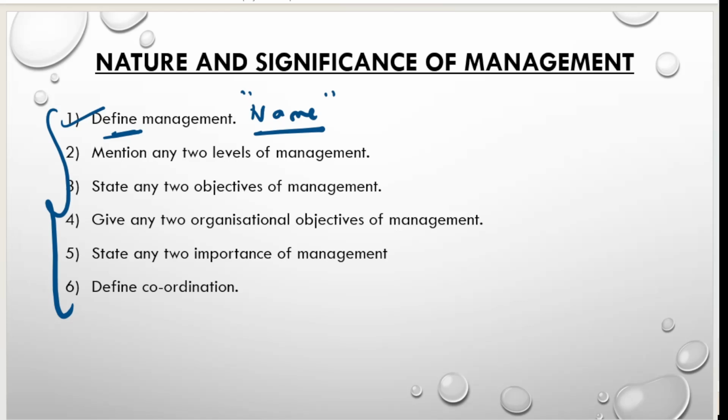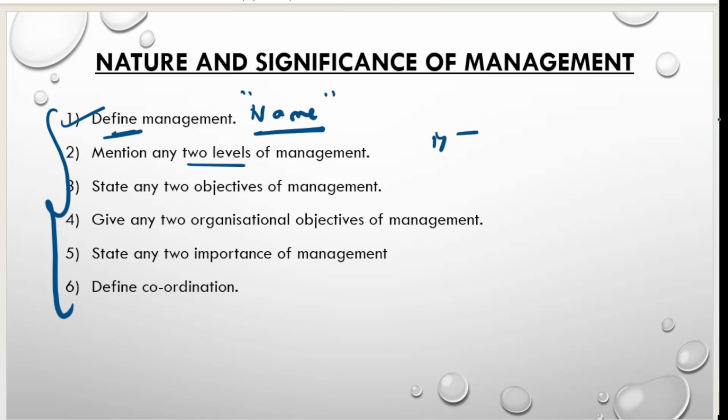Next: mention any 2 levels of management. When the question is asked like this, don't directly answer with top level management, middle level management, lower level management. You have to write, the 2 levels of management are, then put a colon, then write the first one, top level management, and the second one, middle level management. It will be better if you can give an example for it, so it will be an added advantage for you.